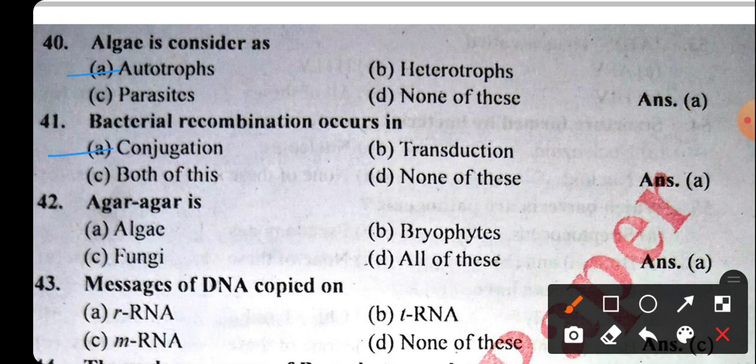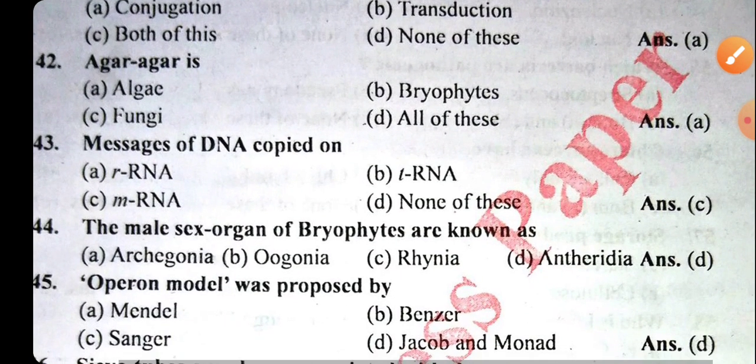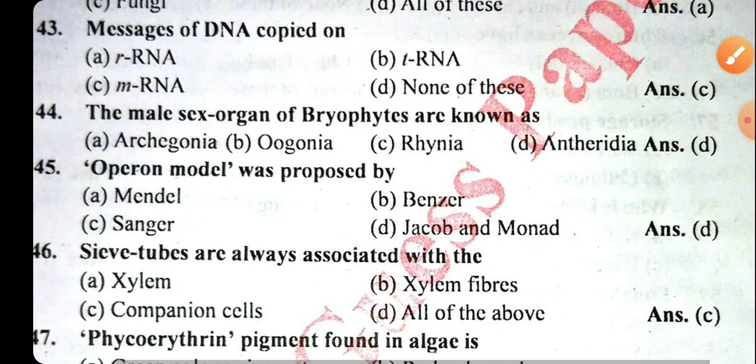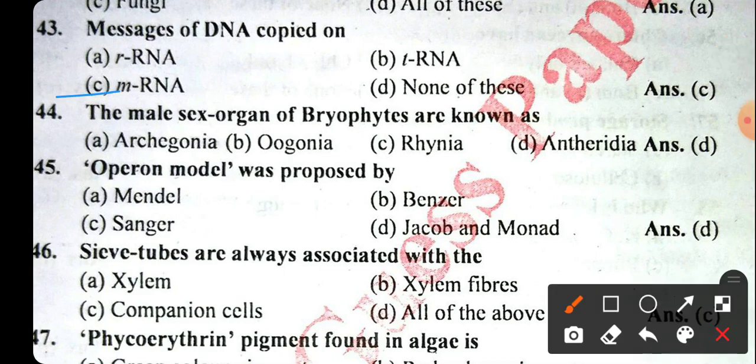Okay. Agar, what is this agar? That is an alga. Okay. Message of DNA copied on, that is the mRNA. We know that mRNA stands for messenger RNA, that is ribonucleic acid. So the right answer will be mRNA.